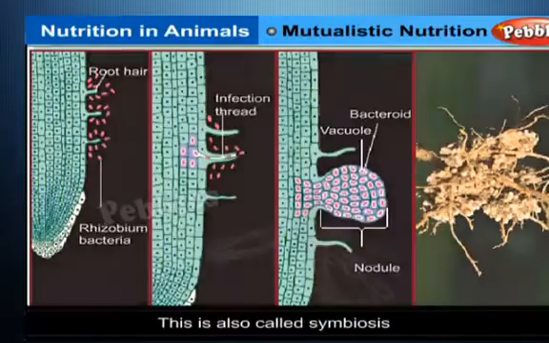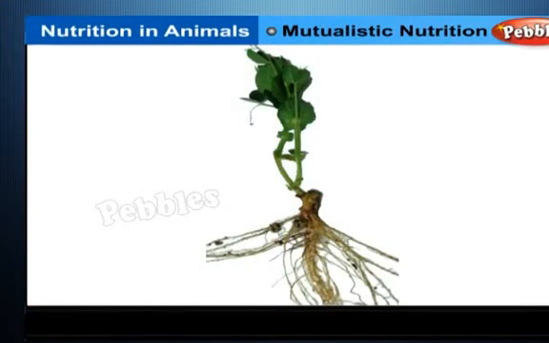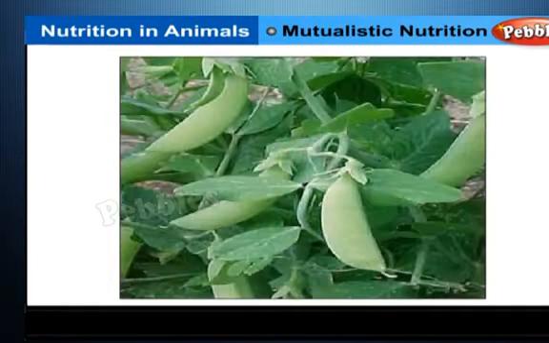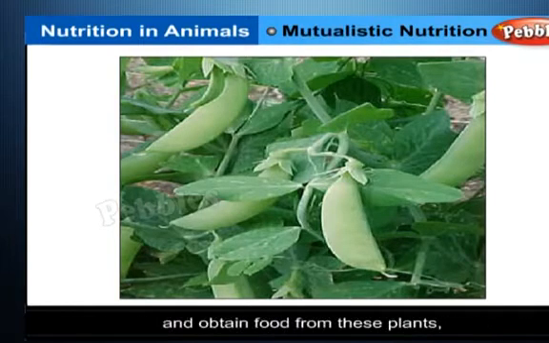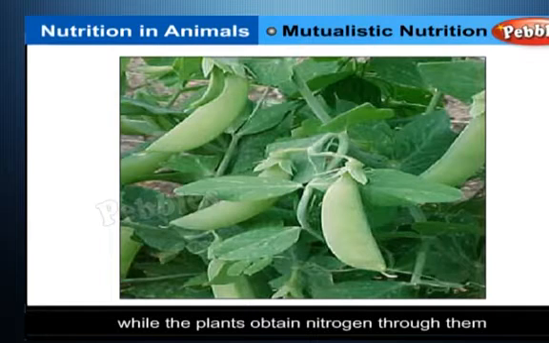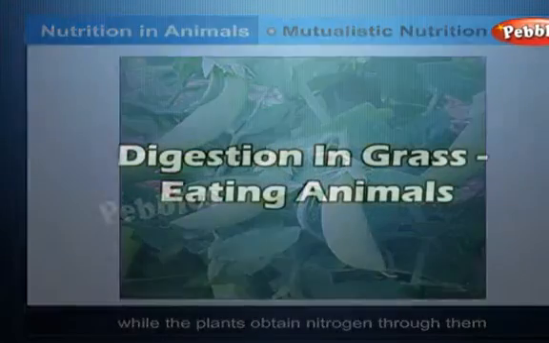Mutualistic nutrition. In mutualistic nutrition, 2 organisms interact in a manner such that both are benefited. This is also called symbiosis. A very good example of mutualistic nutrition is the association between bacteria, called rhizobia, and plants belonging to the pea family. Rhizobia make their home in the nodules of the plant roots and obtain food from these plants, while the plants obtain nitrogen through them.